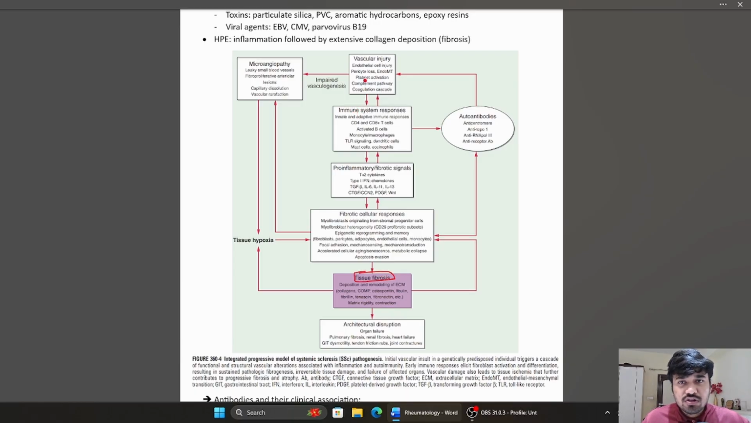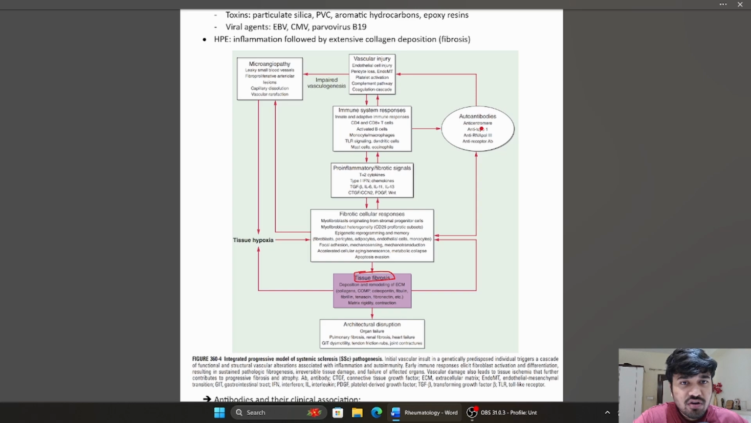Right, there's also an alternate pathway where due to impaired vasculogenesis we have microangiopathy, where we can see leaky blood vessels, fibroproliferative arterial lesions, etc. This in turn leads to tissue hypoxia, which further leads to inflammatory and fibrotic cellular responses, further ending up in tissue fibrosis. Tissue fibrosis itself causes tissue hypoxia and perpetuates this vicious cycle where pre-existing tissue fibrosis leads to further fibrotic cellular response. So this flow chart in general summarizes the pathogenetic mechanism of systemic sclerosis.